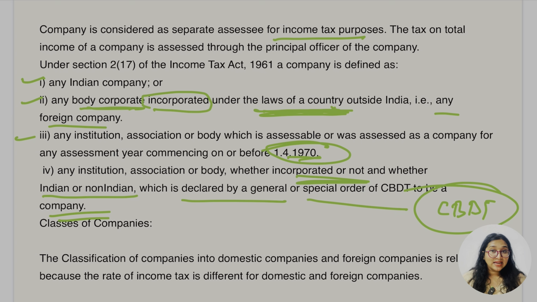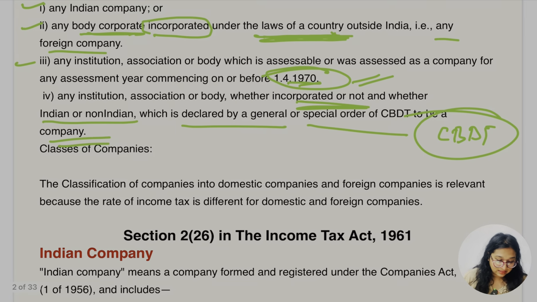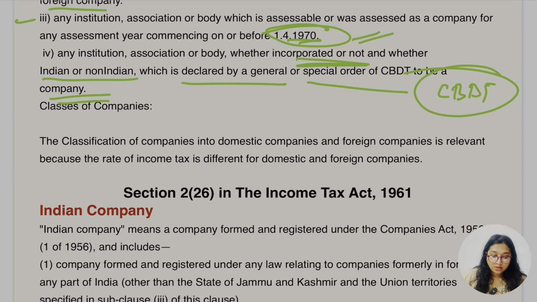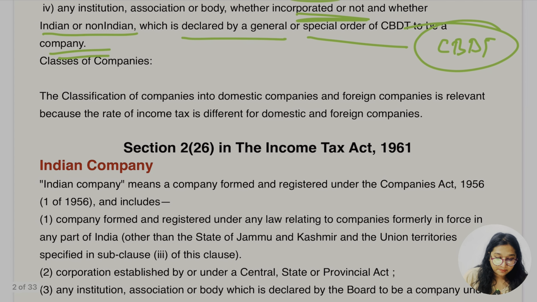Any Indian company; any body corporate incorporated under the law outside India, which is a foreign company; third, an institution, association or body assessable or assessed as a company on or before 1st April 1970; or any institution, association or body, whether incorporated or not, whether Indian or not, which as per the special or general order of the CBDT would be considered a company. The classification of companies into domestic and foreign is relevant because the rate of income tax is different for domestic and foreign companies. We are going to read this in this chapter.